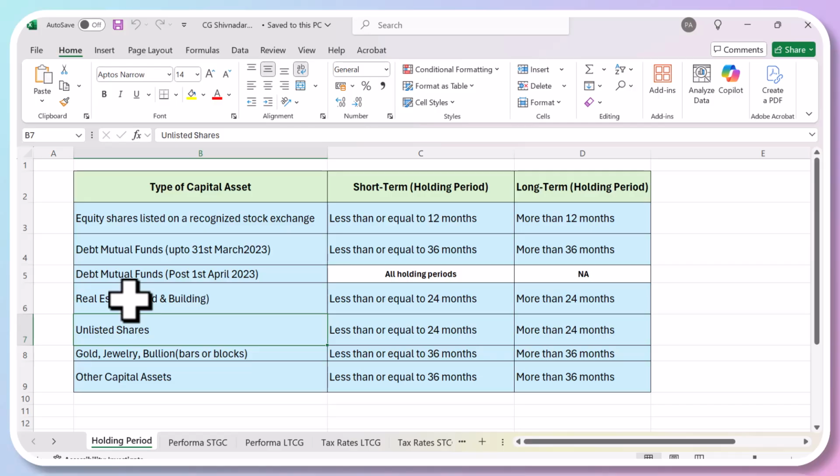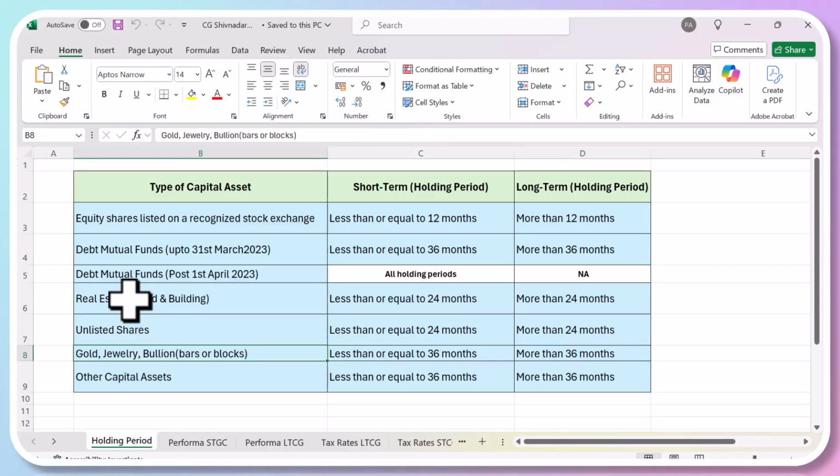That means if you're holding shares which are not listed on the stock exchange, in a few such cases, like private companies, then the period is below 12 months and more than 24 months. So here, instead of 12 months, it is 24 months. If you are selling unlisted shares within 24 months, any gain arising will be short-term capital gain. And if you sell them after 24 months, it is called long-term.